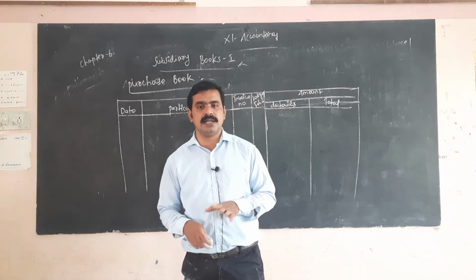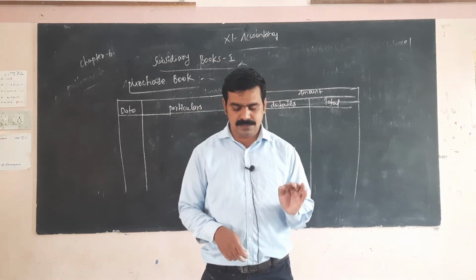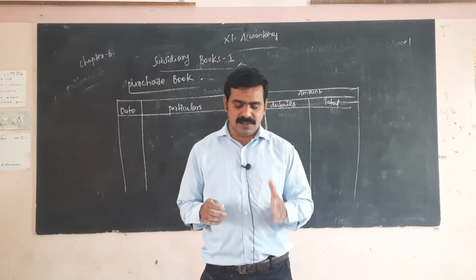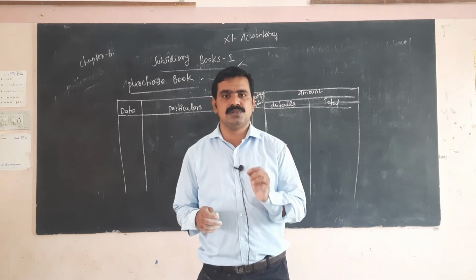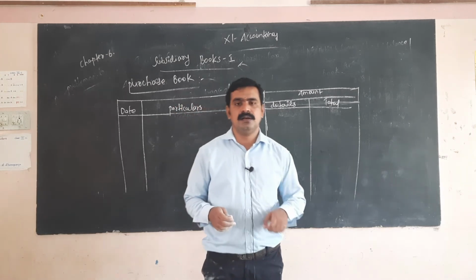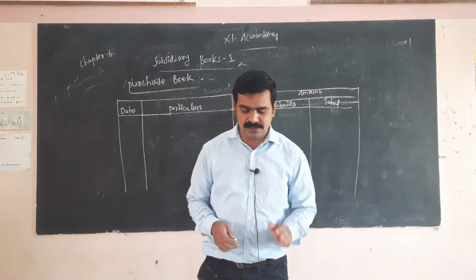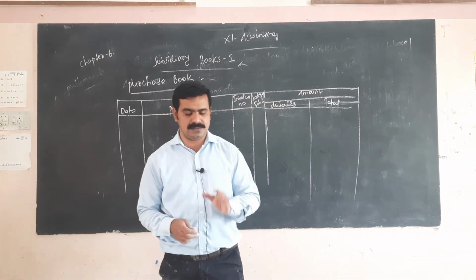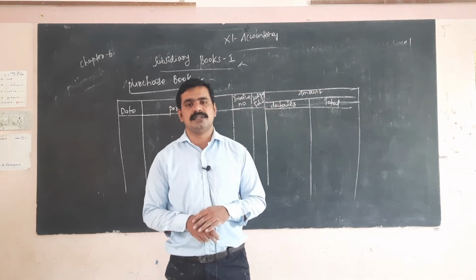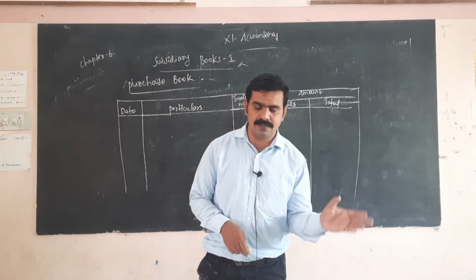10 electric iron boxes at the rate of rupees 2,500 each. The amount is 10 into 2,500, that is a total amount of 25,000. Next, 5 electric stoves at the rate of rupees 2,000. 2,000 into 5 is 10,000, that is the total amount of electric stoves.